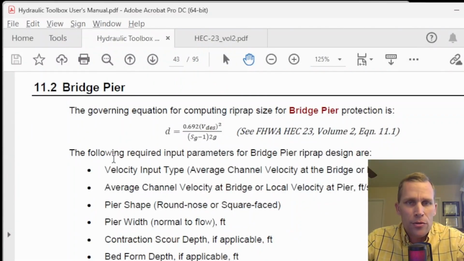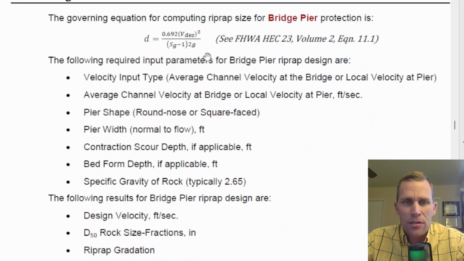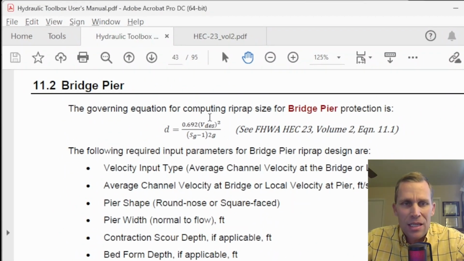Here is the user's manual and what it says on page 43. This is chapter 11.2, bridge pier. This is the governing equation for the diameter. This is the D50 diameter, I believe. Yeah, D50 rock size fraction in inches. And then it also references this HEC Circular 23 Volume 2 Equation 11.1, which I found is a little bit more helpful because it actually defines these parameters in the equation a little bit better, and it typically provides some figures. So let's go there.